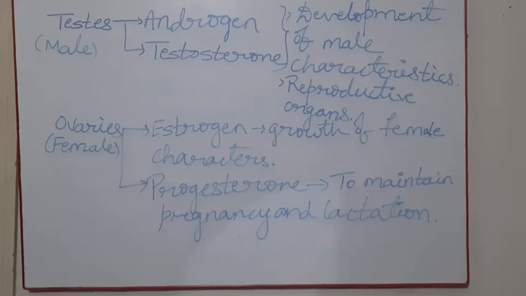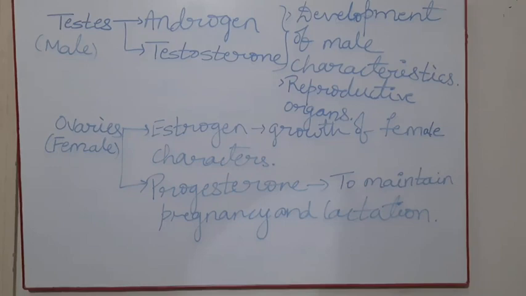Both androgen and testosterone together help with the secondary sexual characteristics, the changes we find in the male body. These two hormones are responsible for body changes, including the production of sperms. So all this takes place, and we find these two hormones in the male body.